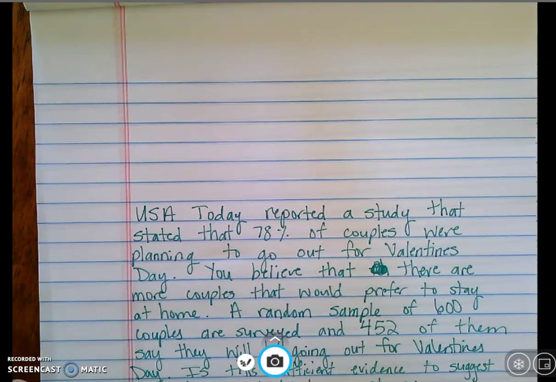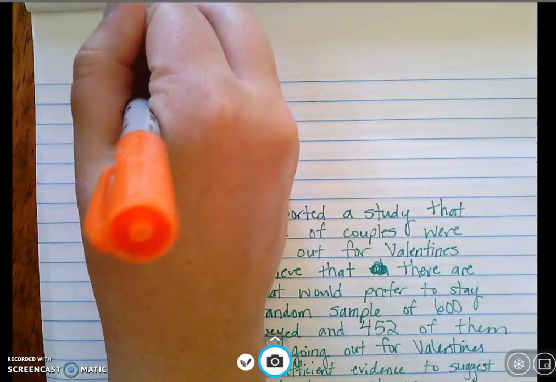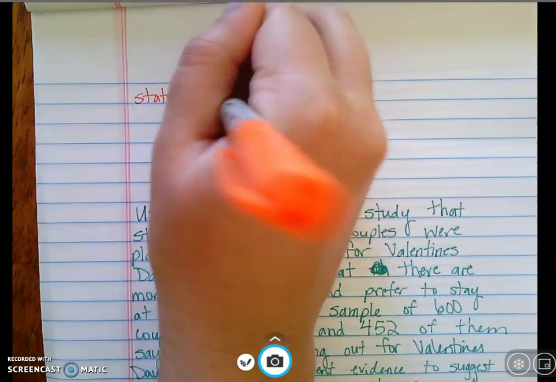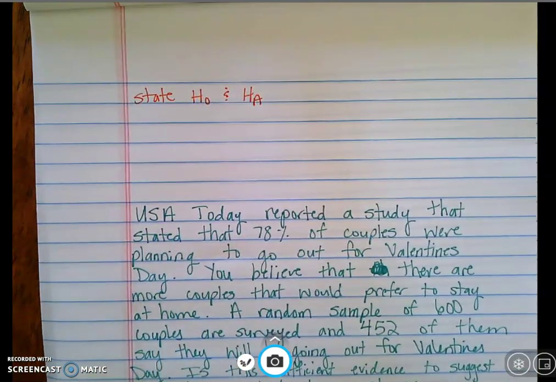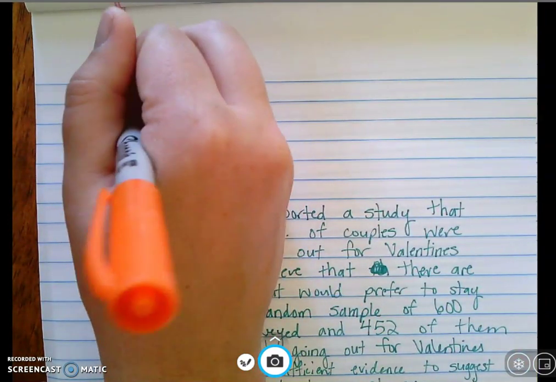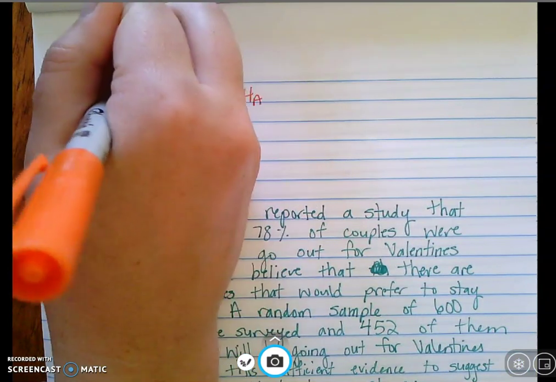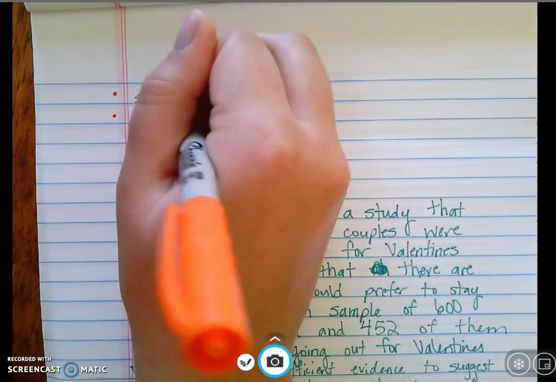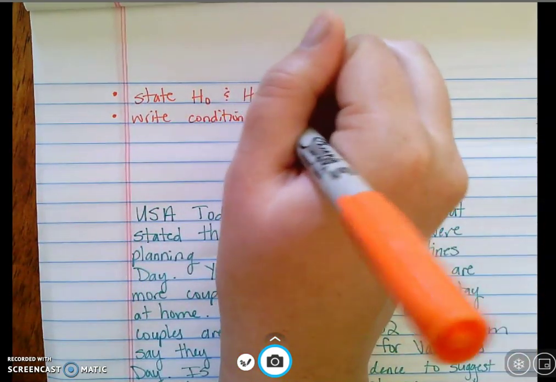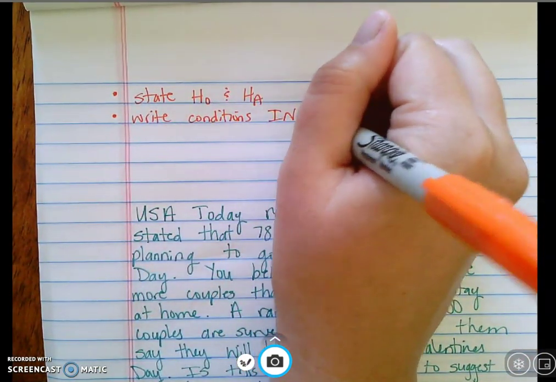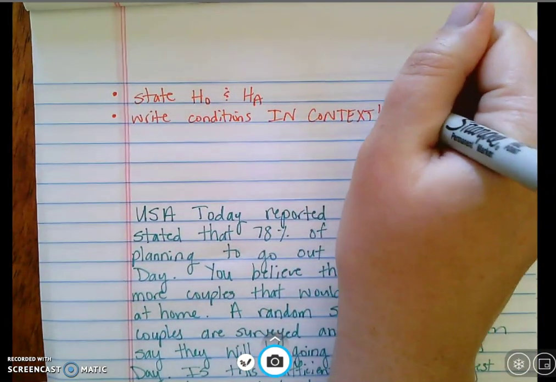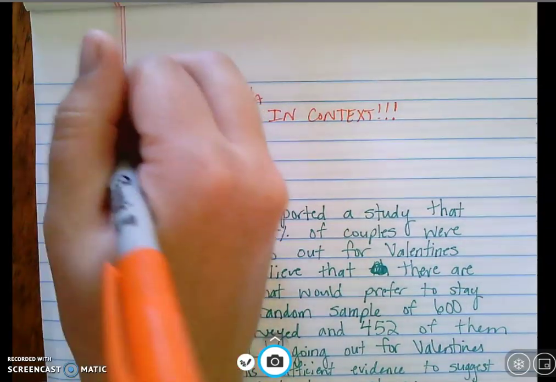So the very first thing you always want to do is state your hypothesis. Okay, your null and alternate. You want to write conditions in context. Okay, do not forget that. Your conditions have to be in context.